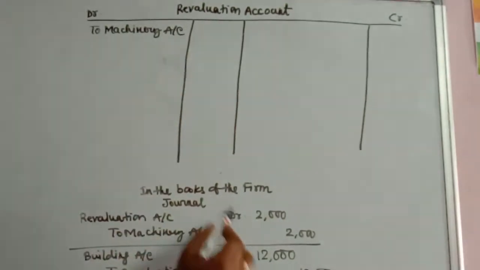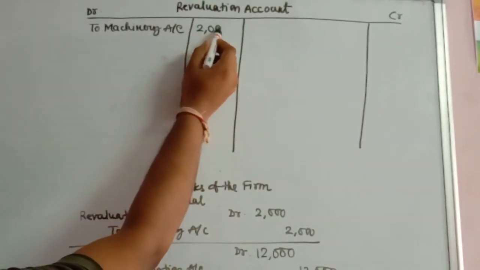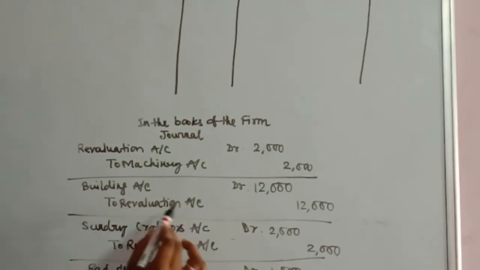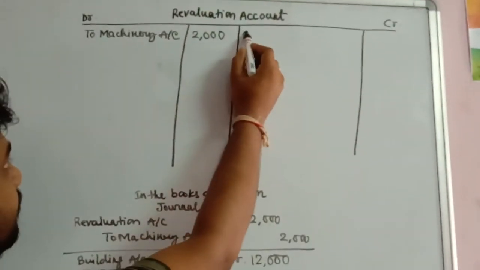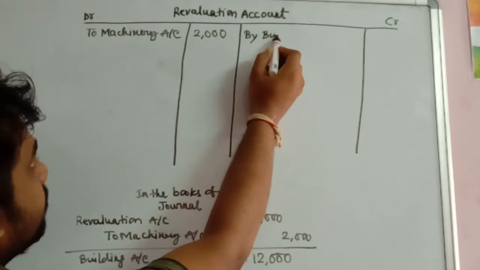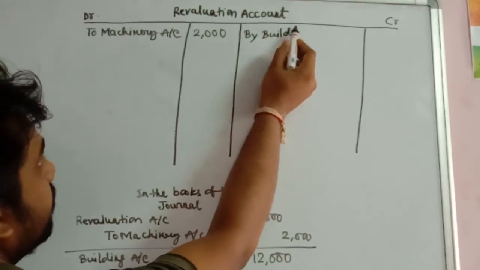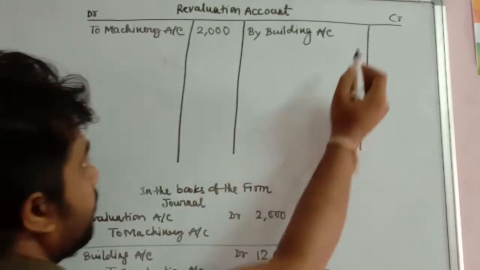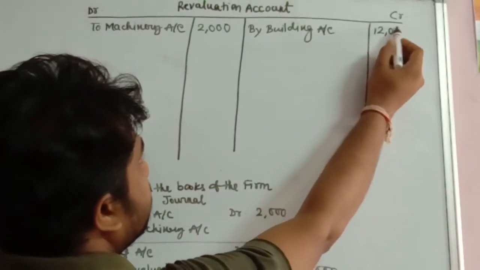So the amount is rupees 2000. Next, building account debited to revaluation. That means revaluation account is credited. So we will write on the credit side by building account, and the amount is rupees 12,000.